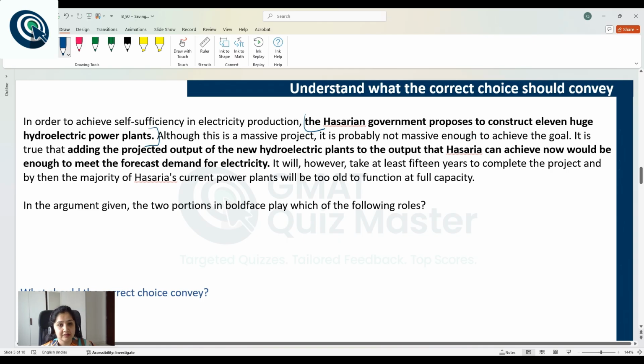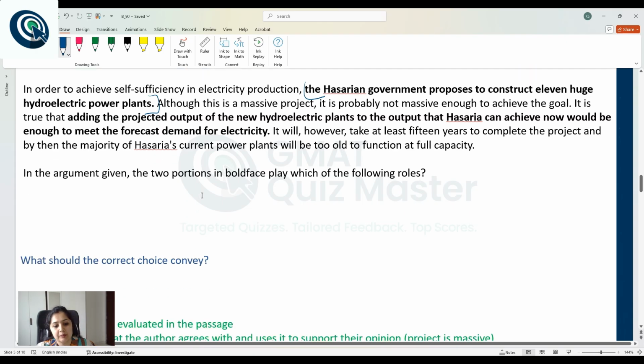As discussed, this is a fact. This is a proposal that has been given by a government. This is a proposal that has been discussed and evaluated in the passage. So the correct answer choice will be in line with this information, that this is a proposal that has been evaluated in the passage. Now let's come to the second boldface statement.